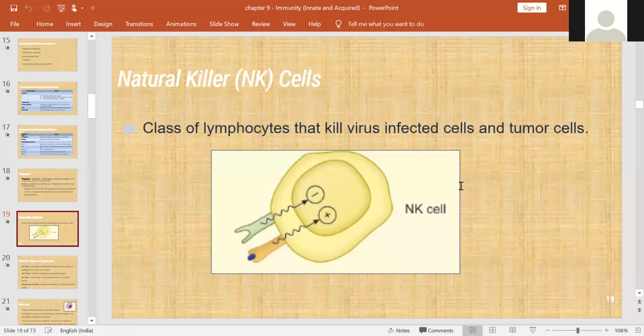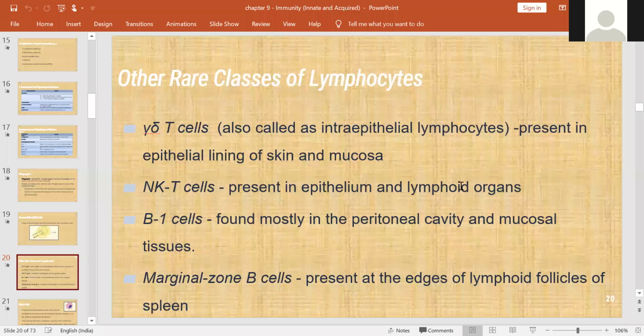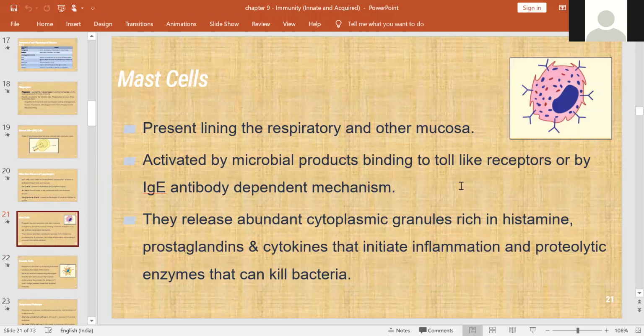Another one, NK cells, natural killer cells. These are the class of lymphocytes that will kill the infected cells and tumor cells. Okay. And these are very rare classes of lymphocytes. Just remember these names: natural killer T cells and B1 cells, marginal zone B cells, and gamma delta T cells. Okay, just remember these names.